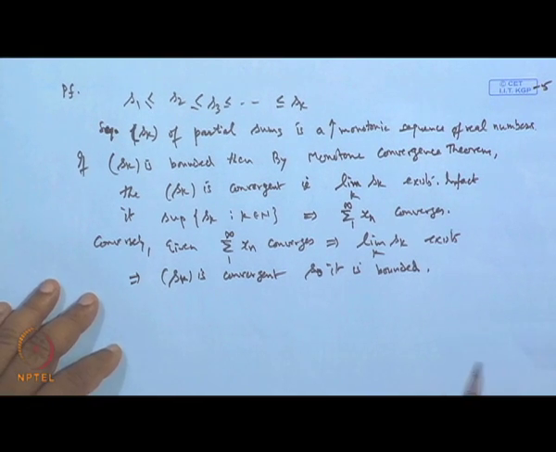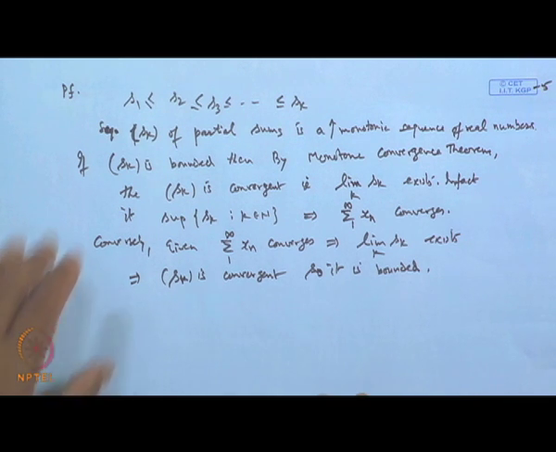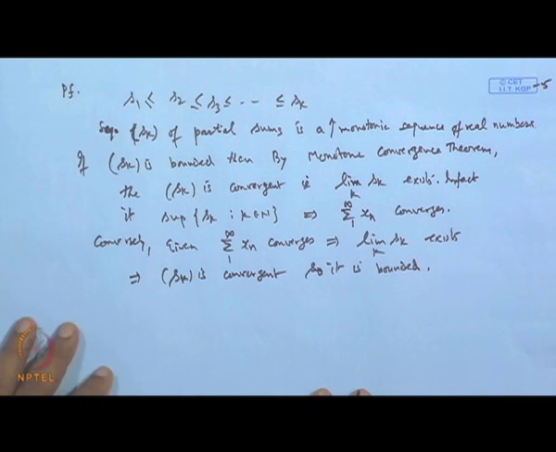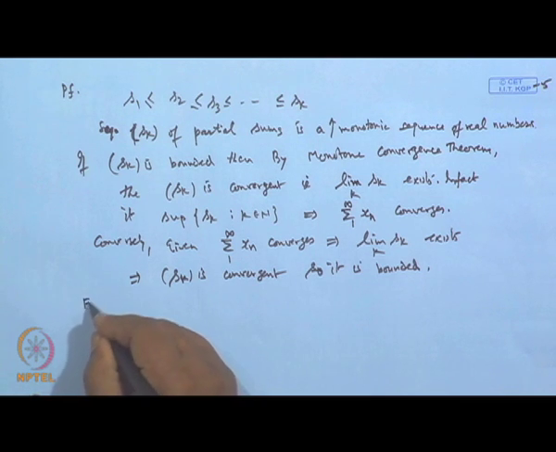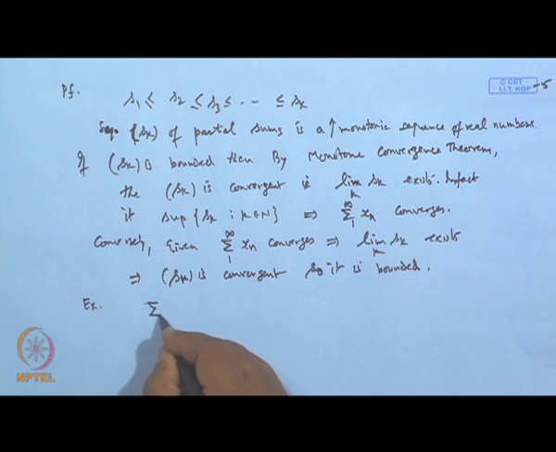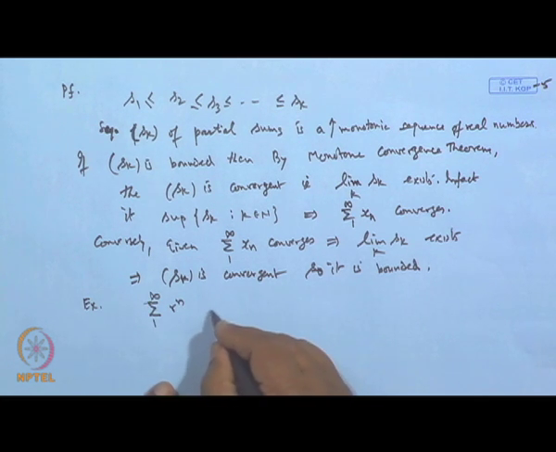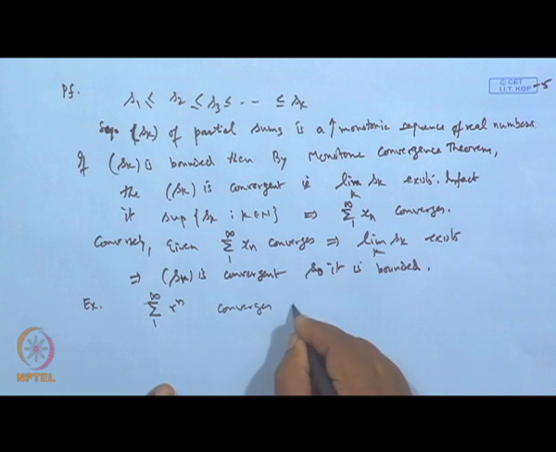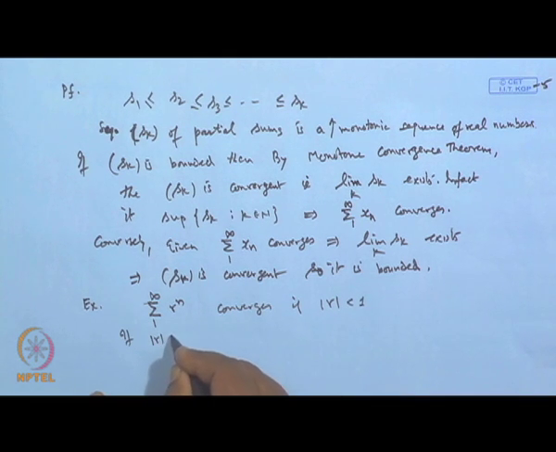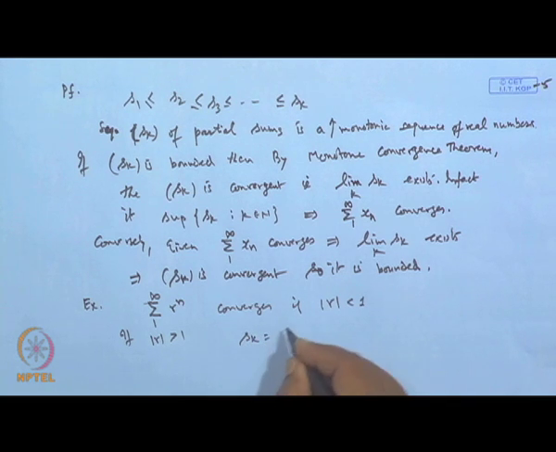Now, if we look at the series that we are talking about, we have seen this example, sigma r to the power n, 1 to infinity, and we have seen that this series converges if mod r is less than 1. Okay. But if mod r is greater than or equal to 1, then what happens? Our S k becomes 1 plus r plus up to r to the power k minus 1.